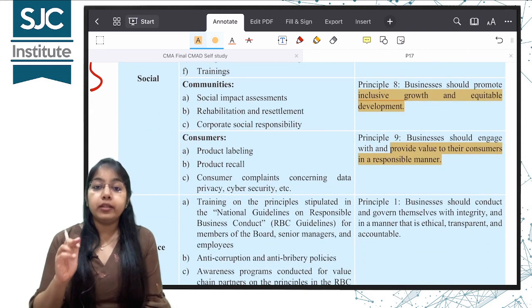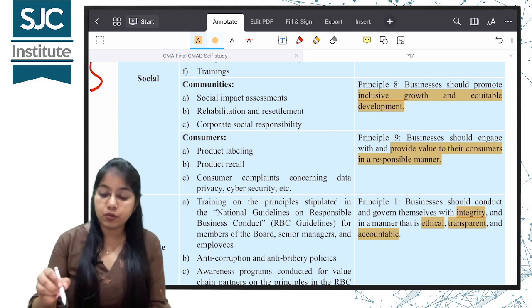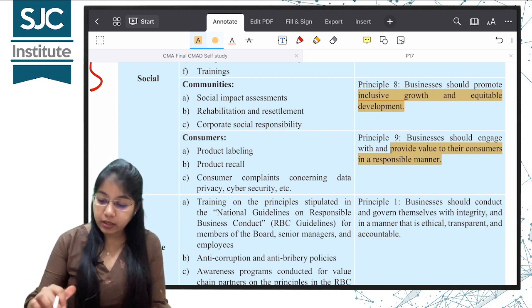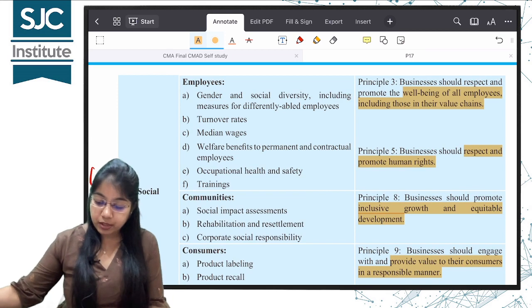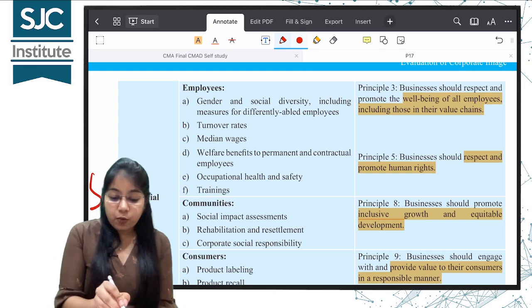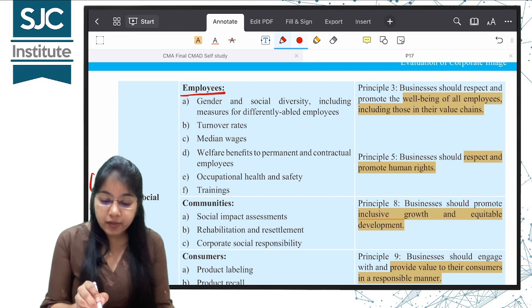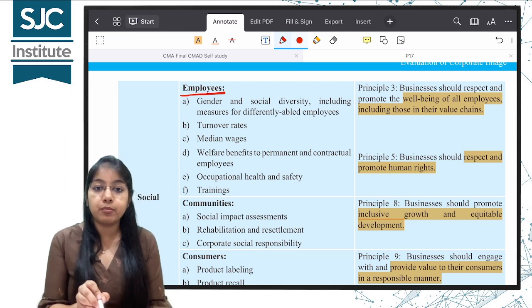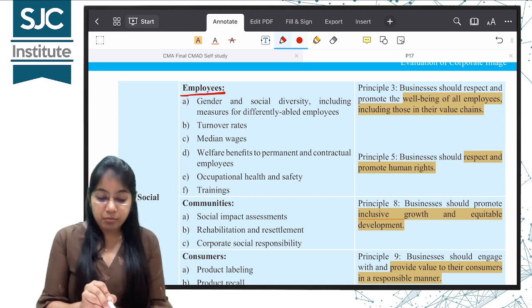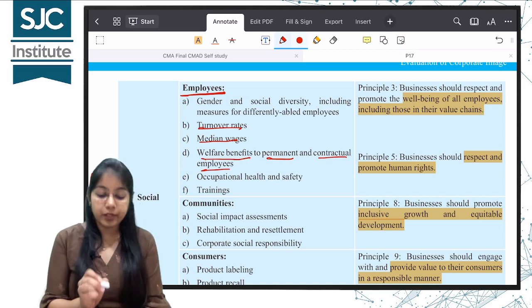And principle number 1, they should conduct and govern themselves with integrity in a manner that is ethical, transparent and accountable. Okay, this is related to governance, not this one. Okay, till here, they should provide to their consumers in a responsible manner. Okay, related to employees, let us see what are the disclosure requirements related to employees. Gender and social diversity, including measures for differently abled employees, turnover rates, median wages, welfare benefits to permanent and contractual employees. What are the welfare benefits?